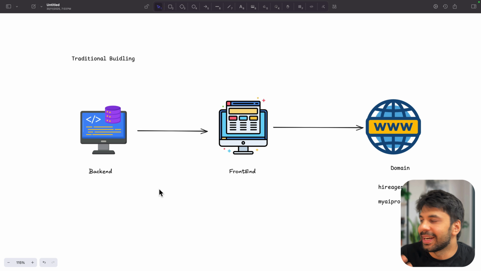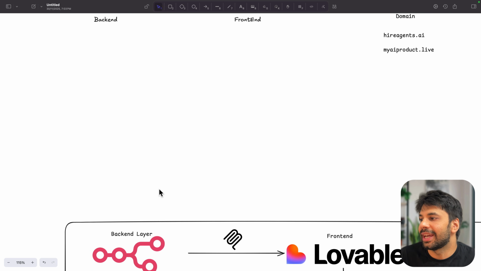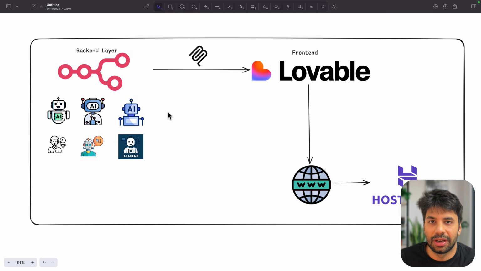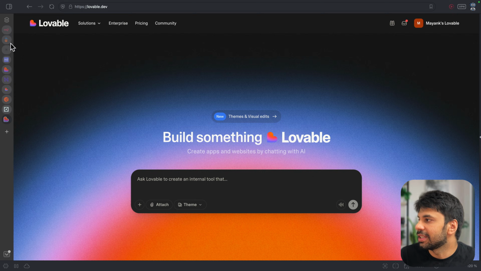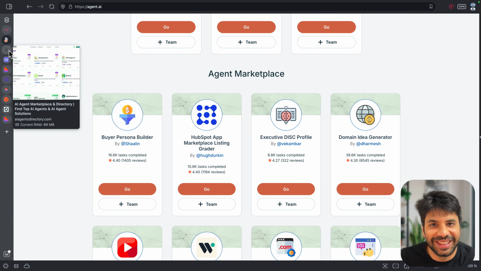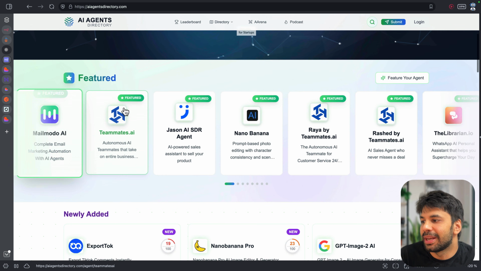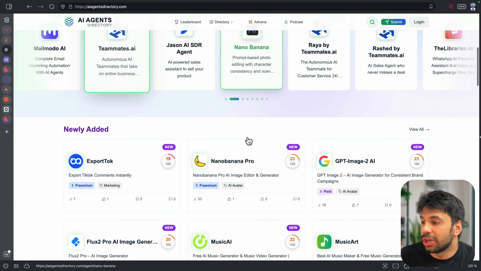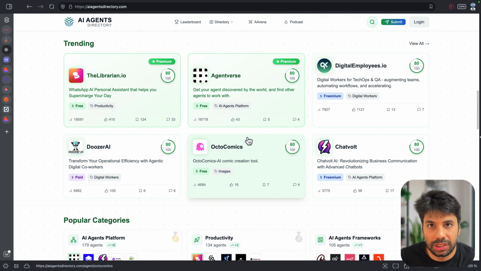Now, along with that, let's see the new architecture and why AI has made everything so easy for us. In the new architecture, everyone, we all know and have seen these multiple different marketplaces, right? And of course, how much funding they are getting. See, there are again multiple websites, right? So this one is again supported by Microsoft for Startups, where you can hire so many of these agents.